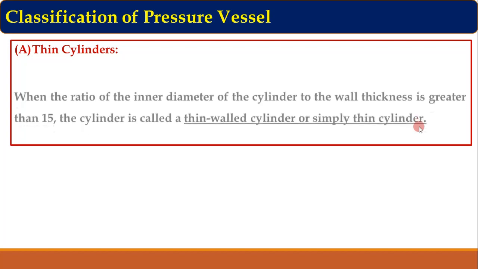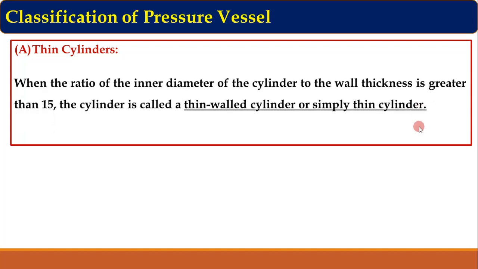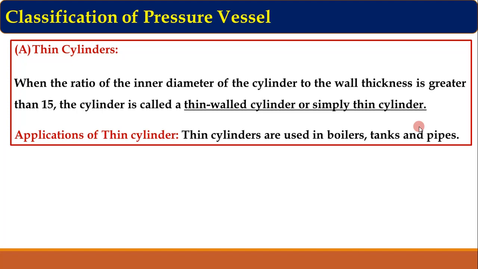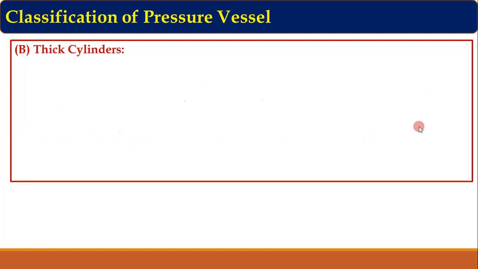Now the definition of thin cylinders. When the ratio of inner diameter of the cylinder to the wall thickness is greater than 15, the cylinder is called a thin walled cylinder or simply thin cylinder, that we have seen in the previous slide. Applications of thin cylinder: thin cylinders are used in boilers, tanks and pipes.